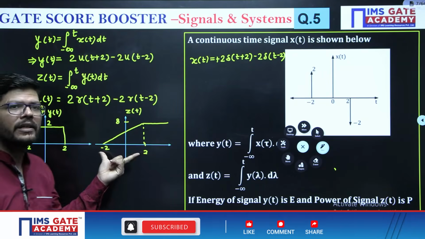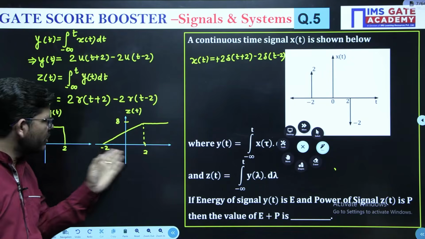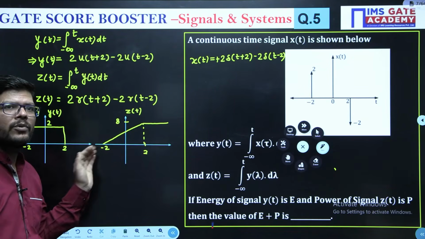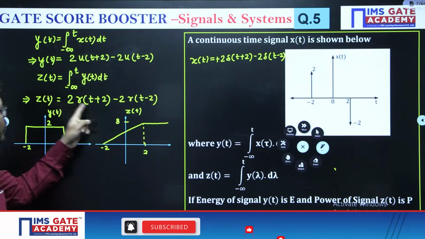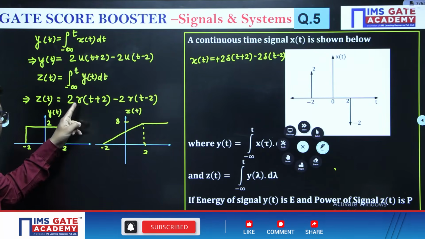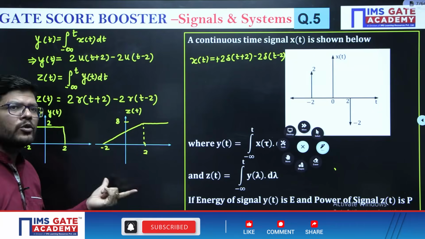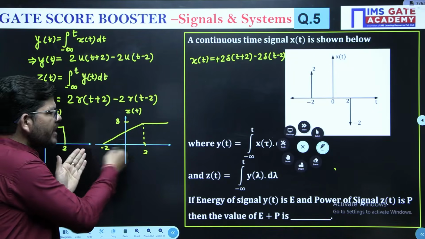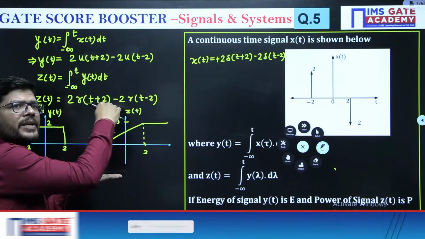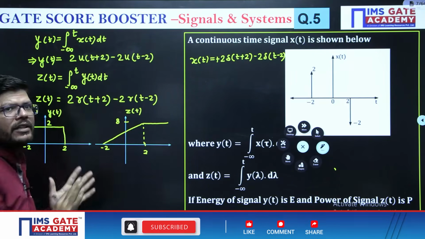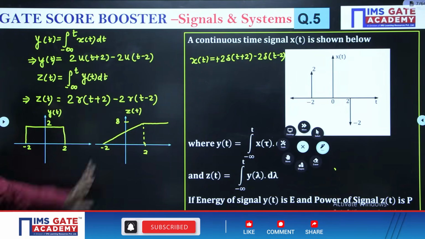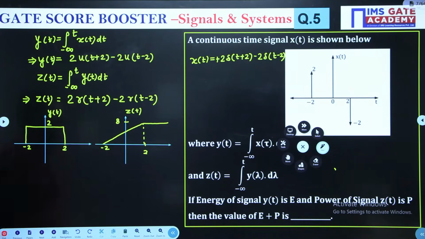In a ramp signal, we have the locations and we also have to get the slope. So what is written in front is the slope. Slope is going to be 2. So to get the slope 2, just see, the total y part is 4. What should be the x part? It should be 8. Then we can get the slope 2, right? So this is going to be z of t, right?